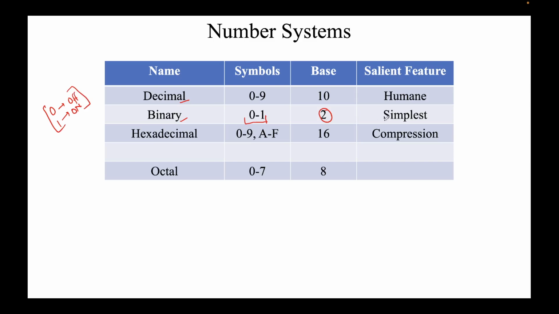The most characteristic feature of this number system is that it's the simplest. There are no ifs or buts. Either you are on or you are off. There's nothing in between, ideally. So it's the simplest thing to understand, whether you are there or not, 0 or 1, on or off, simple.